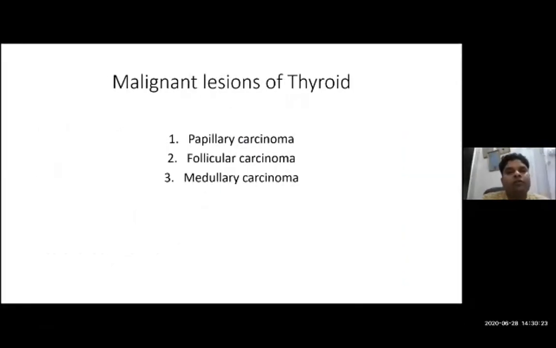So now we will move to some important malignant lesions of the thyroid. There is a big list of malignant lesions of the thyroid, but I will discuss only a few important ones. And the most important one among these is papillary carcinoma thyroid. Papillary carcinoma thyroid is very important. If I have the chance to ask about malignant lesions of the thyroid, at least 99% of the times I will ask about papillary carcinoma thyroid, because it is a very, very important malignancy of the thyroid and has some very characteristic features on the cytopathology or cytology slide.